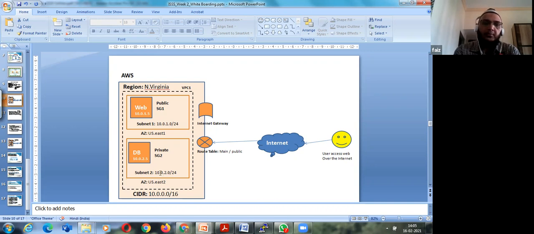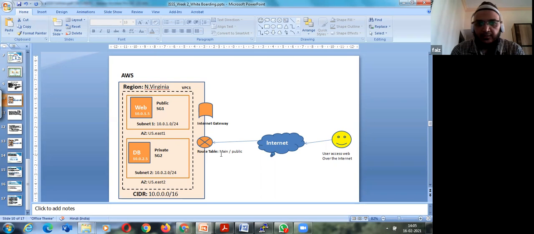And we had 10.0.2.0, where we'll also have 251 hosts, which is a 20 subnet, and this is the 10 subnet. The IP that we gave when we launched the instance was 1.5, and for the DB instance 2.5. We attached an internet gateway to this VPC to allow internet connections.